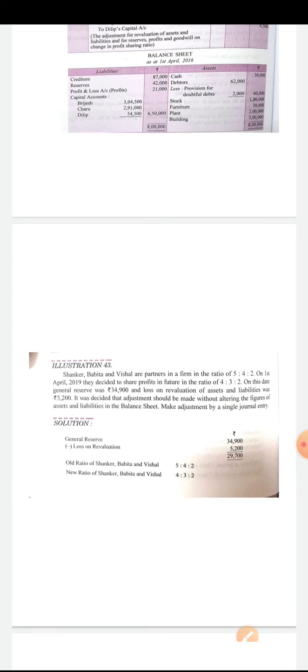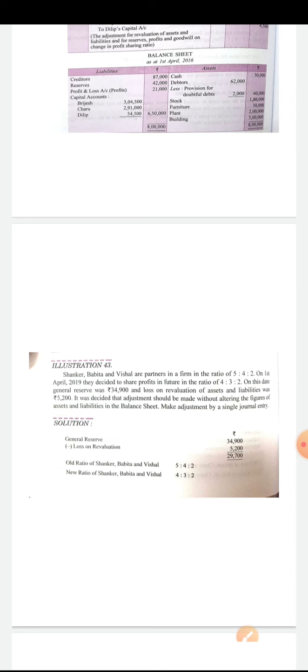Brijesh's new capital is 3,04,500, and Charu's account is debited with 9,000. So 3 lakh minus 9,000, that is 2,91,000. Dilip's capital account is credited with 4,500. So Dilip's new capital is 54,500, and the total of capital is same because we are deducting 9,000 from Charu and we are adding 4,500 in Brijesh and 4,500 in Dilip. So total will be same, that is 6,50,000, and the total of balance sheet is also same.